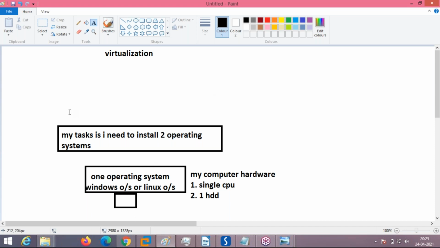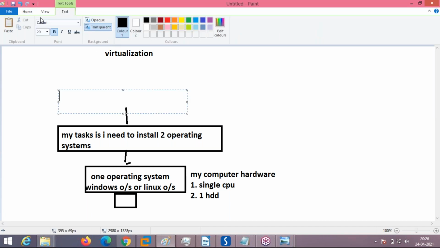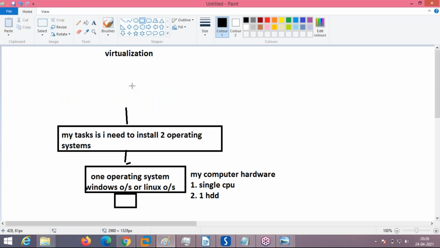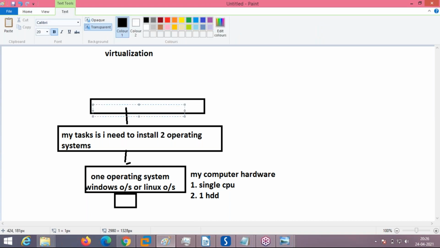On my basic hardware, on top of this operating system, I will install virtualization software.